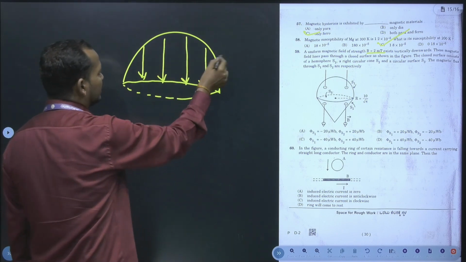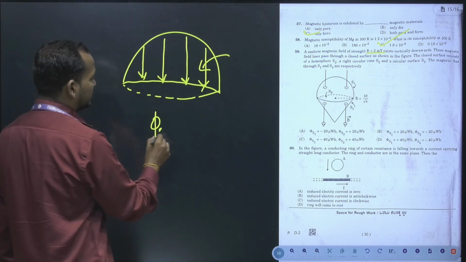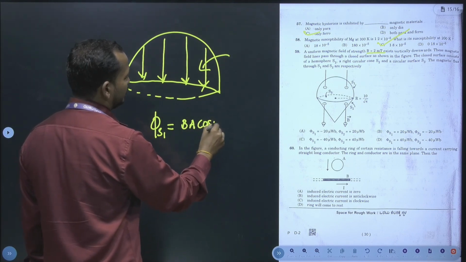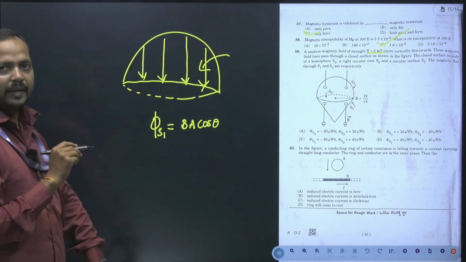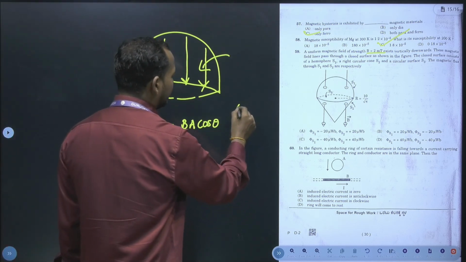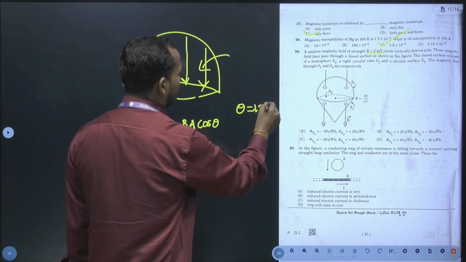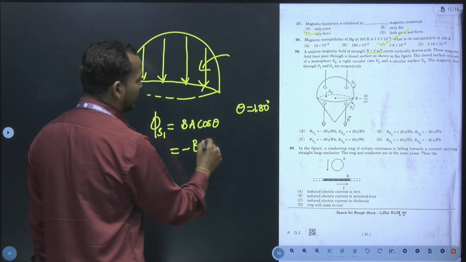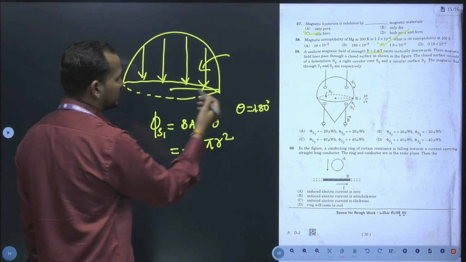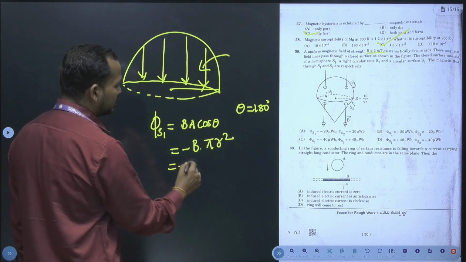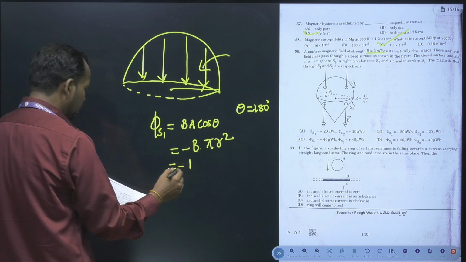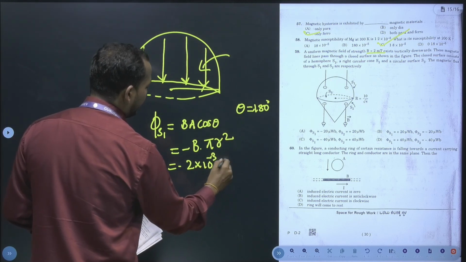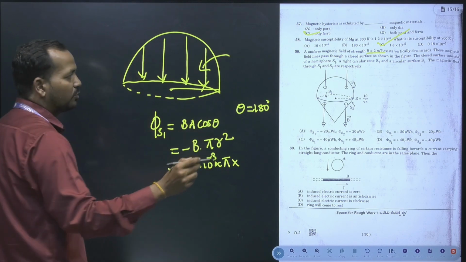Hence first we calculate the magnetic flux for this surface 1, which is equal to BA cos theta. Here the angle between the area vector and the magnetic field lines is 180 degrees. Hence BA cos theta is minus B into area, which is pi r square, and they have given the radius of this hemisphere. So minus 2 into 10 to the power of minus 3 into pi, and the radius is 10 by root pi.